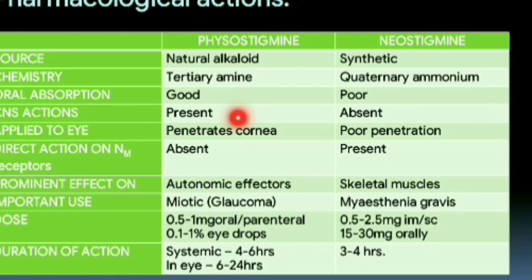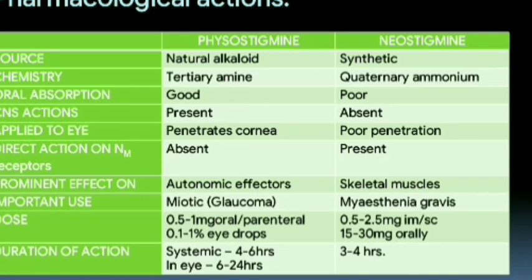CNS actions are present for physostigmine, but neostigmine cannot act on the CNS. Physostigmine can penetrate the cornea, so it can be applied to the eye, while neostigmine has poor absorption. Direct action on the NM receptor is absent for physostigmine and present for neostigmine. The prominent effect is on autonomic effectors for physostigmine, and the prominent effect is on skeletal muscle for neostigmine.